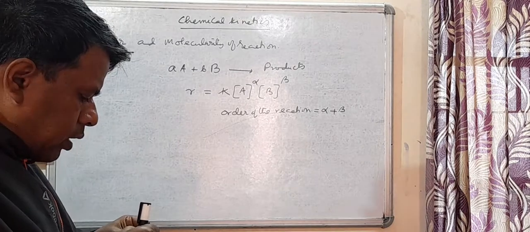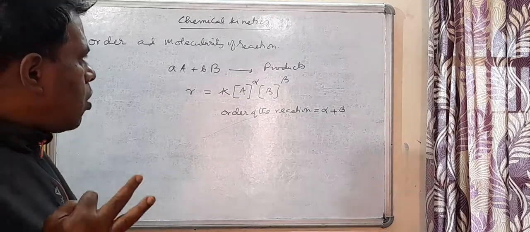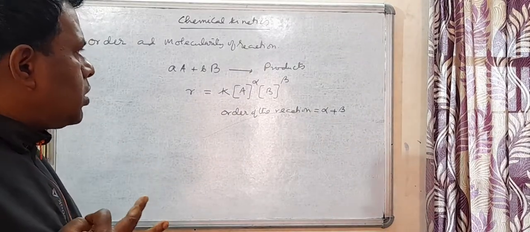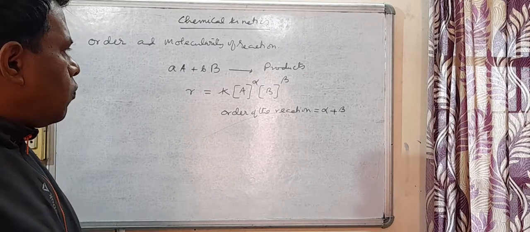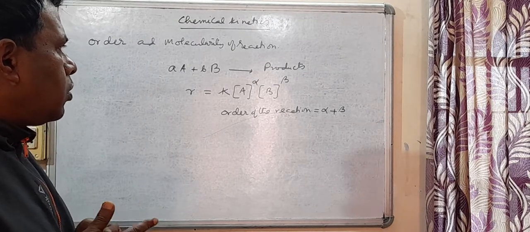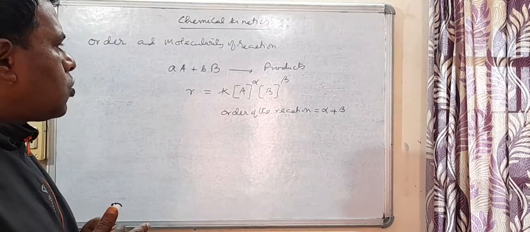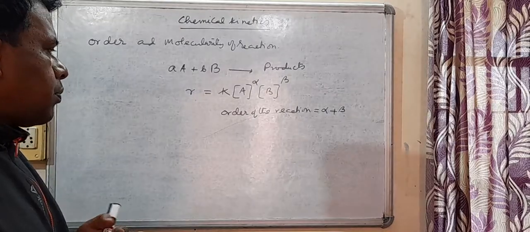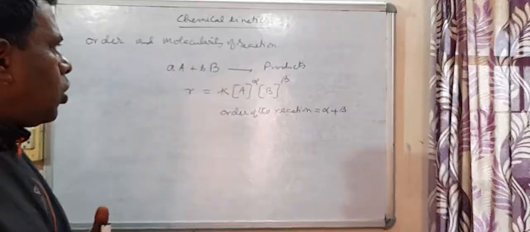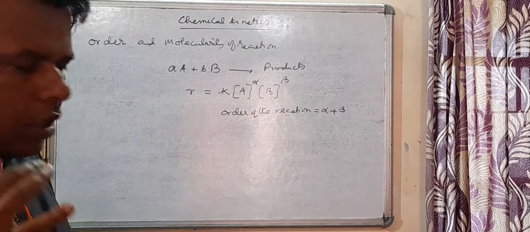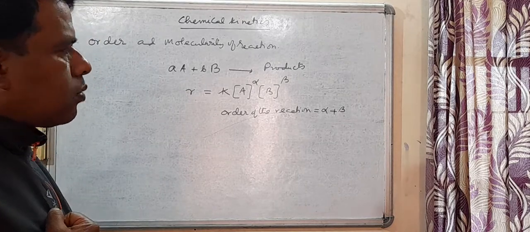So molecularity of a reaction is the number of species. It can be atoms, it can be molecules, it can be ions, which are simultaneously colliding with one another in order to change the reactants into products. So that is called the molecularity of the reaction. You must read the definition of order and molecularity from the NCERT book.